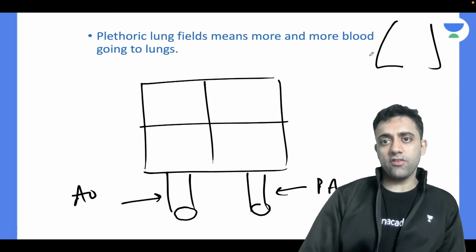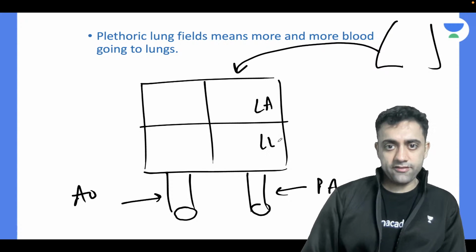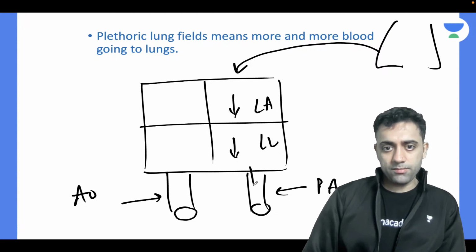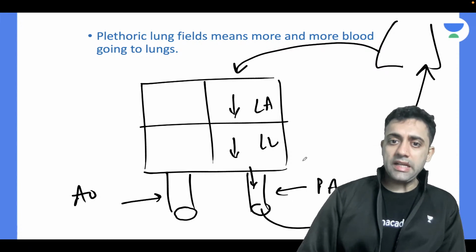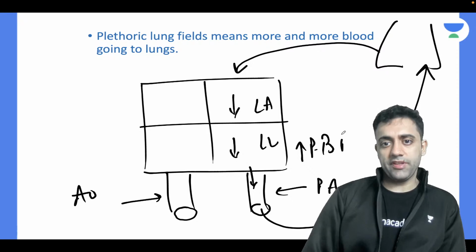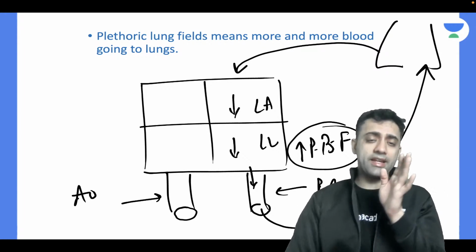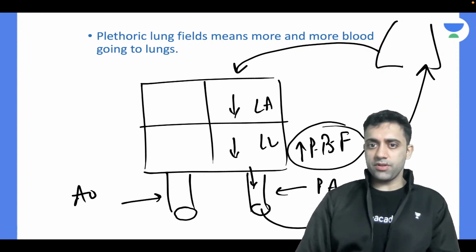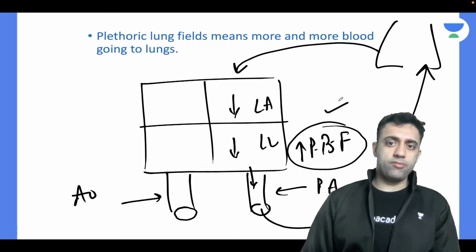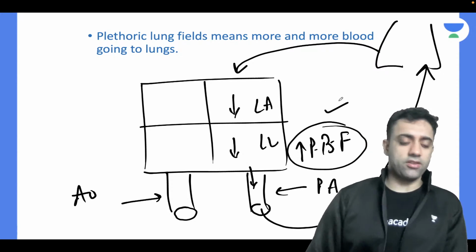The blood from the lungs enters the left atrium, then the left ventricle, then the pulmonary artery, and then back here, so there will be a little increased pulmonary blood flow. Normal to high pulmonary blood flow is there, that you should remember. That is why transposition of great arteries shows plethoric lung fields.